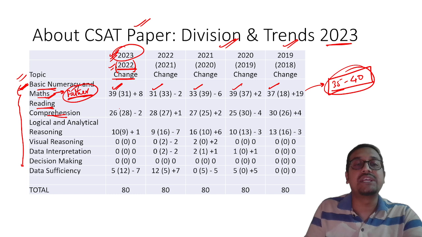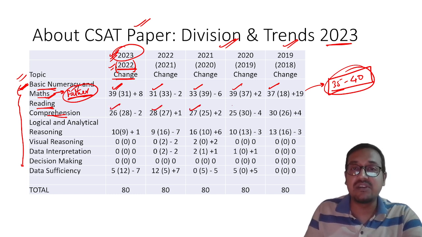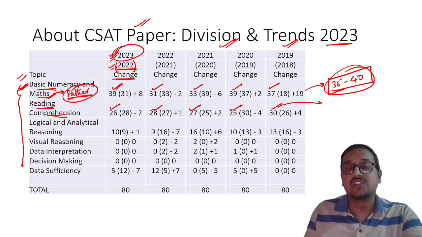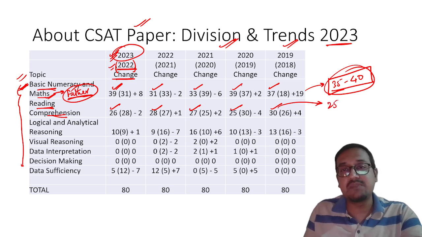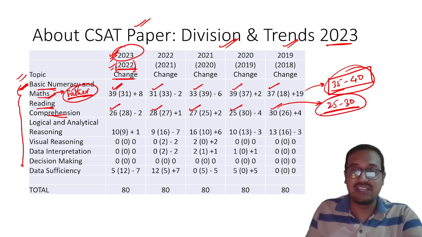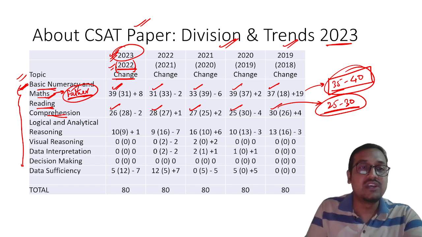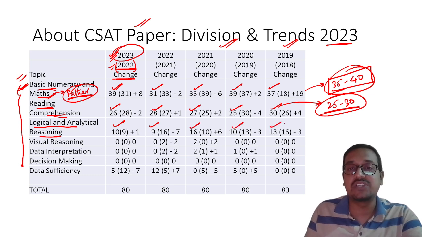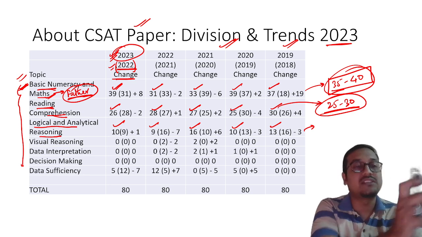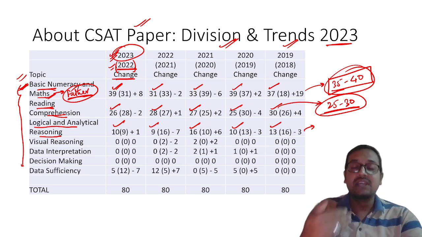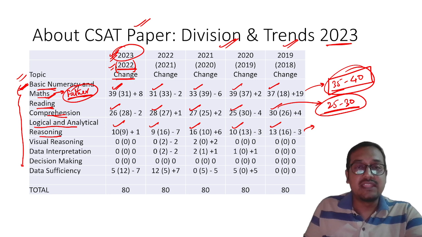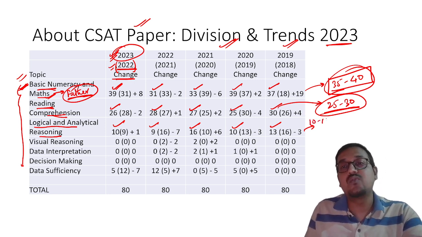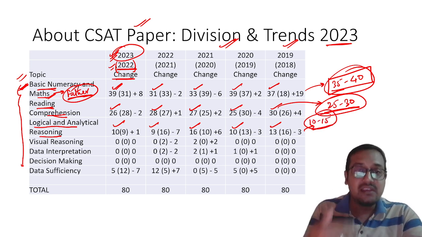Now coming to reading comprehension, it is 26, 28, 27, 25 and 30. So you can again see that here the question number is varying between 25 to 30. Understood? Very well. The next part is logical and analytical reasoning. That is 10 questions, 9 questions, 16 questions, then again 10 questions, 13 questions. So if you try to get an idea of the weightage of this topic, you will realize that it varies from 10 to 15.